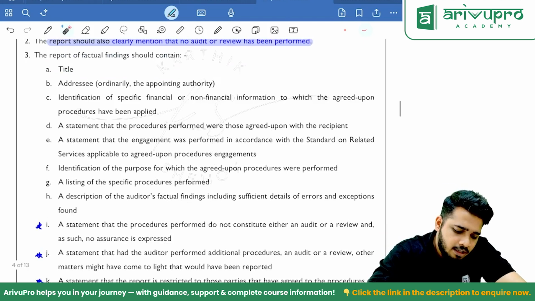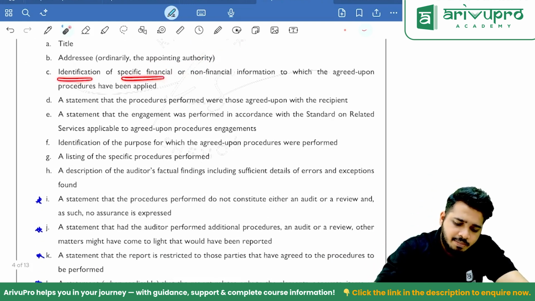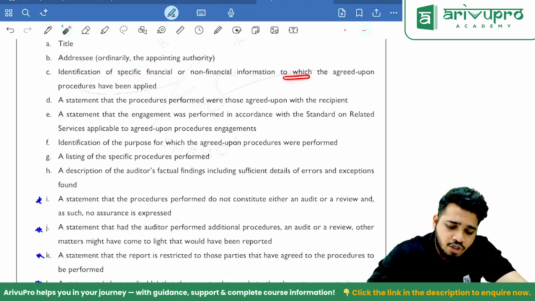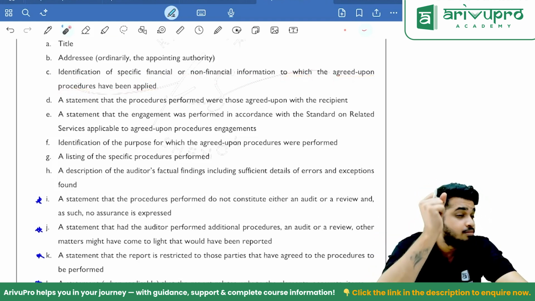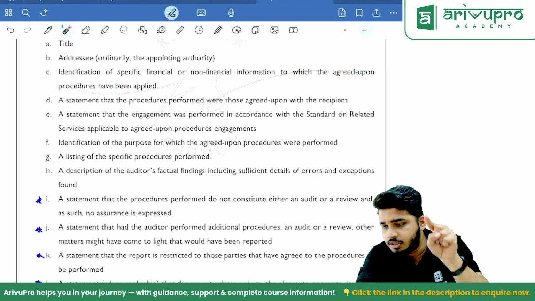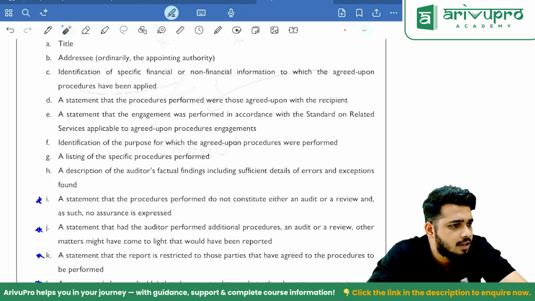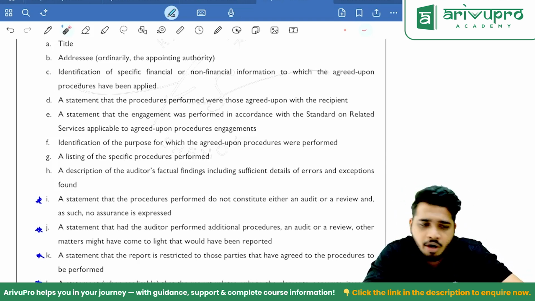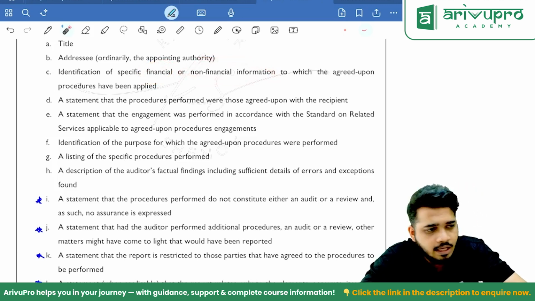Okay, so title should be mentioned. Addressee, who is addressee? Generally the appointing authority. It could be management only. Clear? Identification of specific financial or non-financial information to which agreed upon procedures have been applied. Now MCQ. Can agreed upon procedures be applied on non-financial information? Yes. Inventory, stock count, financial information, no, non-financial information. So on financial information also you can apply AUP. On NFI also you can apply AUP.